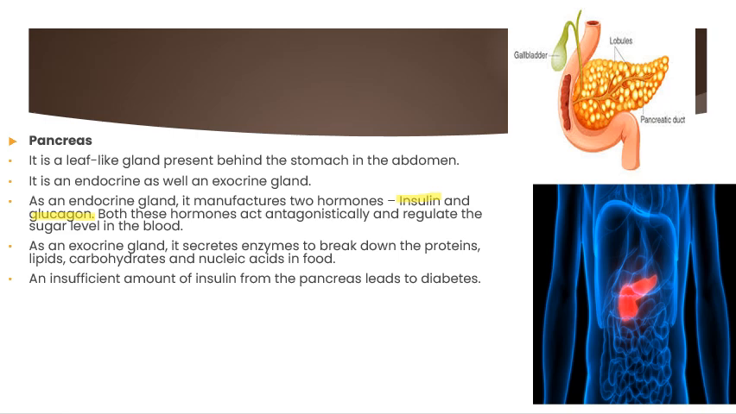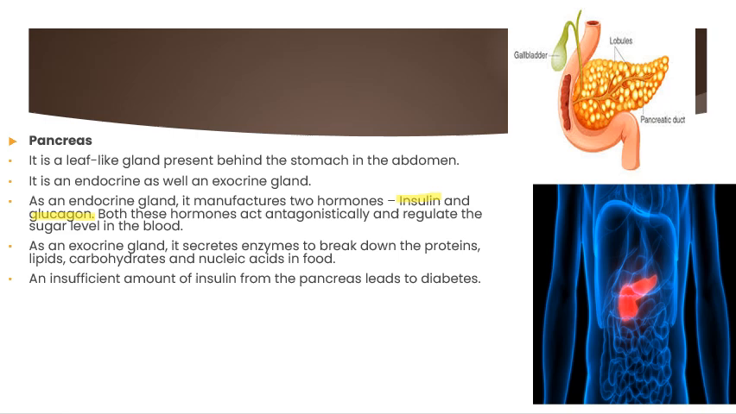As an exocrine gland, it secretes enzymes to break down the protein, lipids, carbohydrates and nucleic acid in the food. Insufficient insulin leads to diabetes. A person suffering from diabetes does not have enough insulin in the body. So this organ is part of our digestive and endocrine system. It digests food, and it also makes the hormones insulin and glucagon, which help control the right amount of sugar in our bloodstream.